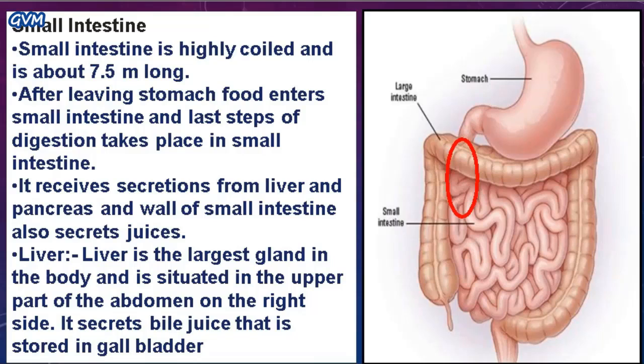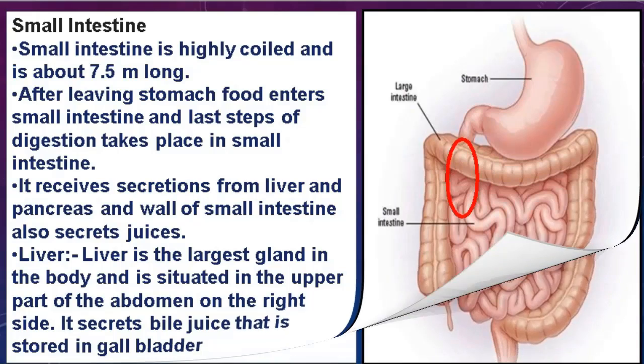Students, the small intestine receives many kinds of juices or secretions from the liver and pancreas. Liver is the largest gland in our body. As I said in the earlier slide, it is situated in the upper part of the abdomen, on the right side of your body, and it secretes bile juice that is stored in the gallbladder.